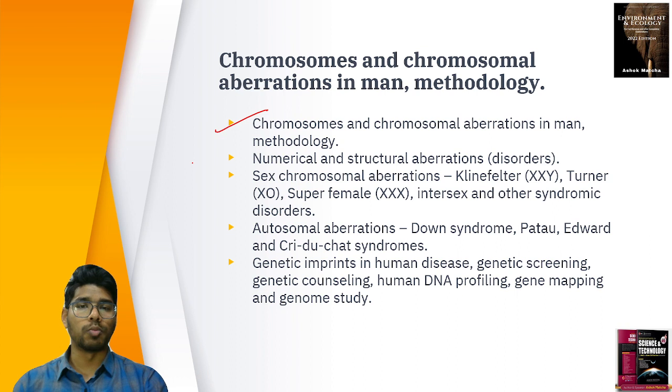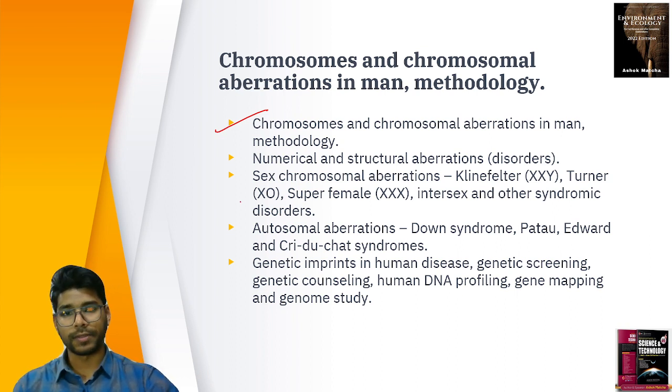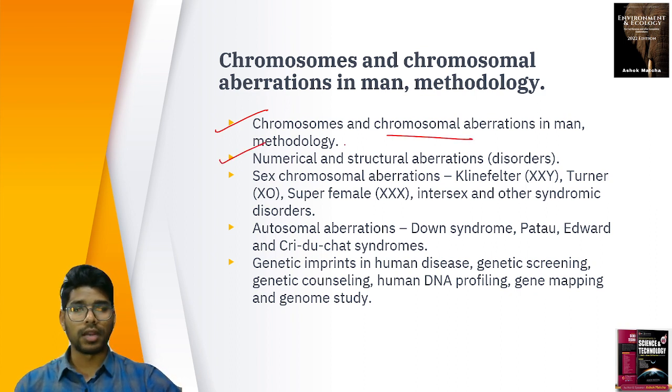Because of these, what genetic abnormalities do we have? So we have chromosomal aberrations in man and methodology: numerical and structural aberrations and disorders. We have sex chromosomal aberrations as well as autosomal aberrations. These are the aberrations: Klinefelter, Turner, super female, intersex, and other syndromic disorders.